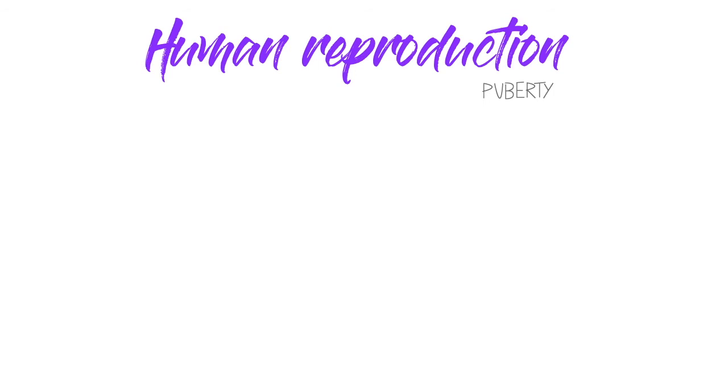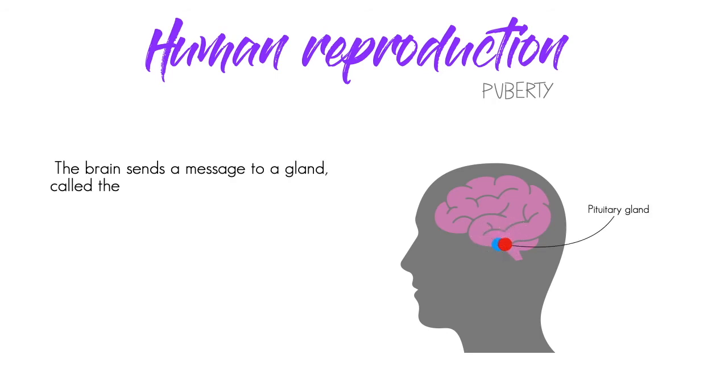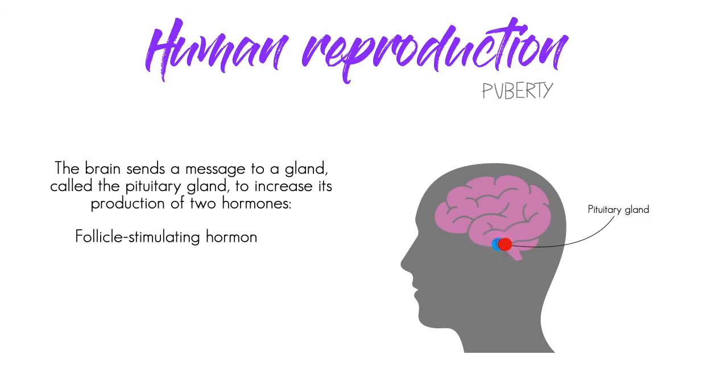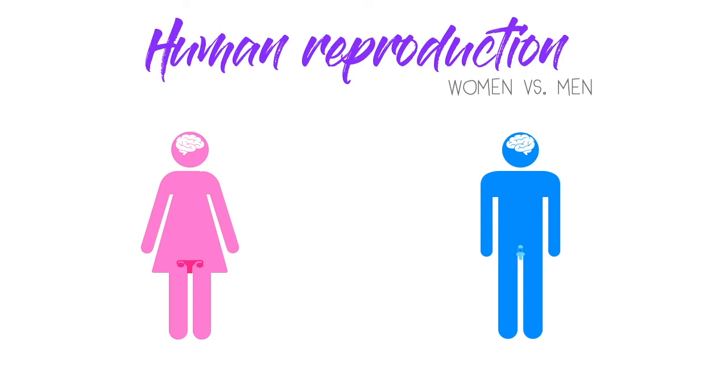Puberty starts when the brain sends a message to a gland called the pituitary gland to increase its production of two hormones, follicle-stimulating hormone and luteinizing hormone. The message is received by the reproductive glands, called gonads. The gonads have two functions, the production of gametes and the secretion of hormones. The reproductive gonads are different in women and in men.